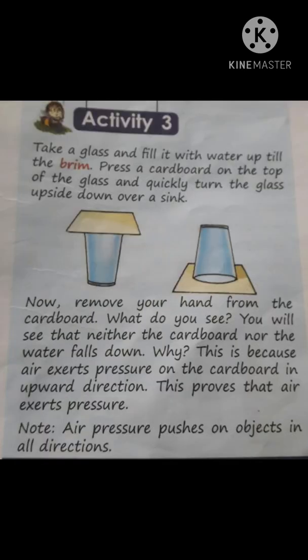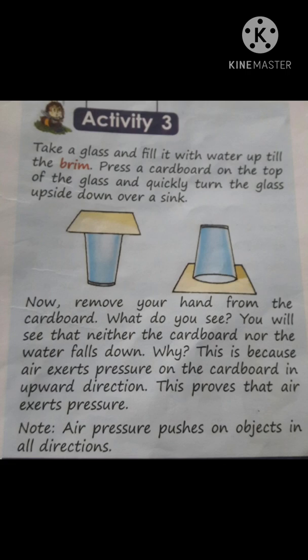Activity 3. For this activity, take a glass and fill it with water up till the brim. Up till the brim means full. Filled it with water full. Now press a cardboard on the top of the glass and quickly turn the glass upside down over a sink. Now remove your hand from the cardboard. And now notice what do you see. Then we will see that neither the cardboard nor the water falls down.